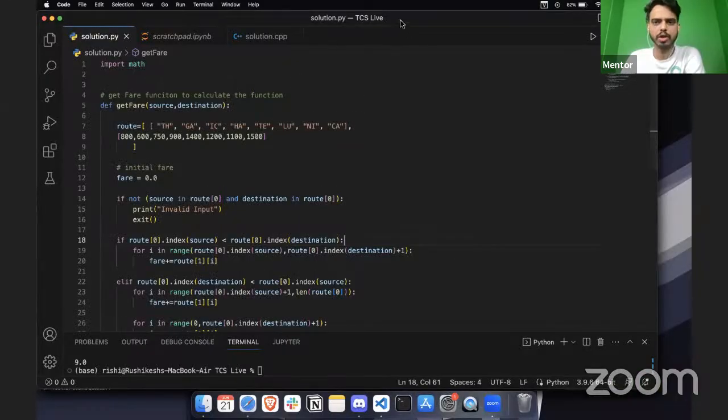All right. So this is what we have for the question that we have. Let me give you an idea of what we were looking for. Basically, we have to calculate a distance between stations. We have to calculate a fare.